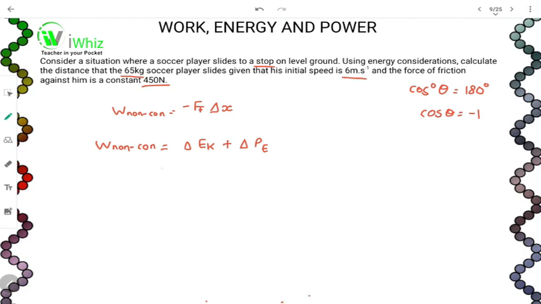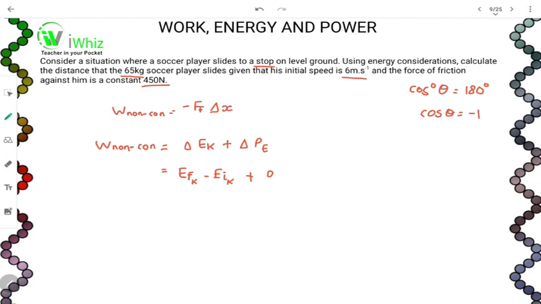Remember that the change in kinetic energy would be energy final minus energy initial, and this is for kinetic, plus what is delta P? We said potential energy will not change, therefore delta P will be plus 0.